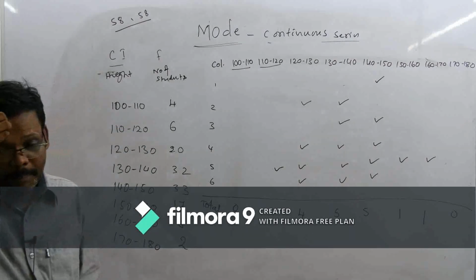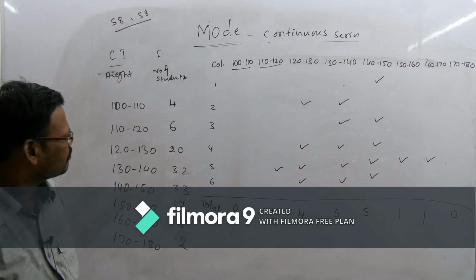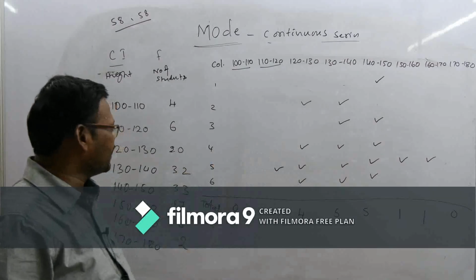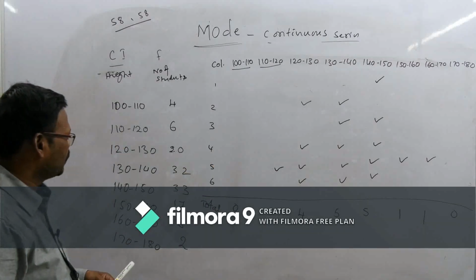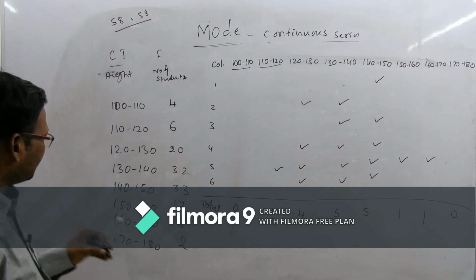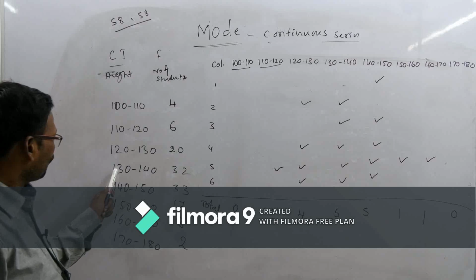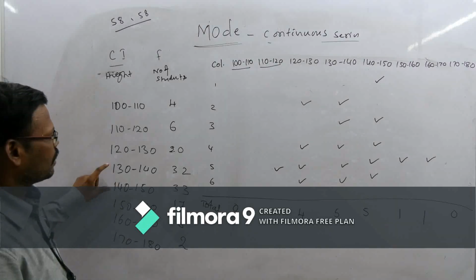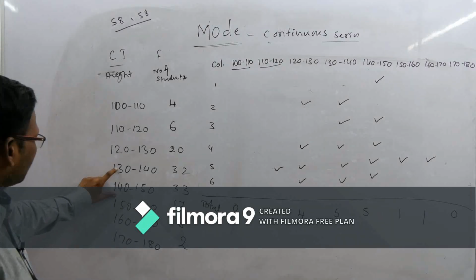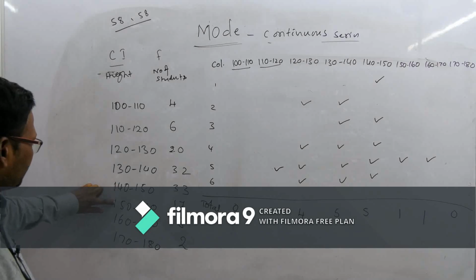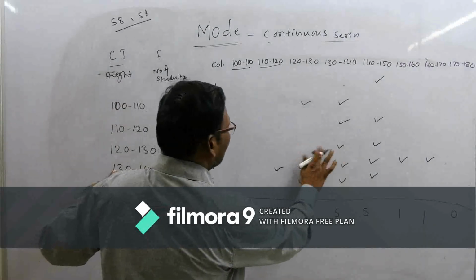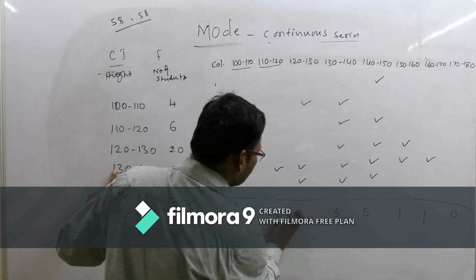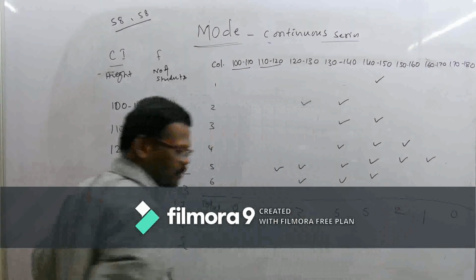Sir, in the fourth column it is not 120, 130, sir. It is 130, 140, 140, 150, 150, 160. Fourth column, what is the highest value in the fourth column? 82. 82 is the sum of 32, 33, 17, sir. Okay. Anyway, so 130, 140, 140, 150 and this one. So nothing but this 3 and this 2. Yes, I am correct.